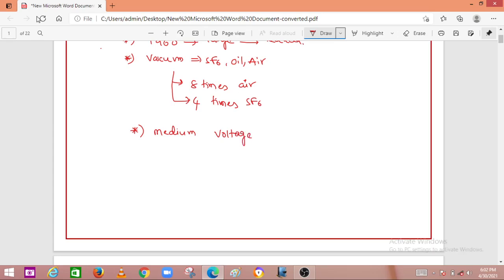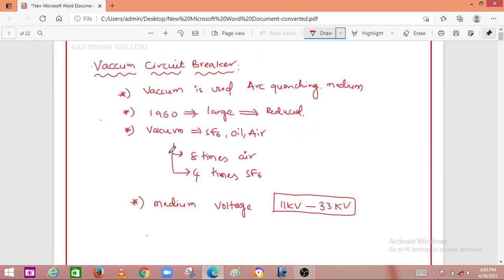Let me say from 11 kV to 33 kV voltage ranges. Up to this range, the vacuum circuit breaker is used for arc interruption. So these are the properties of the vacuum circuit breaker. Because of its high dielectric strength, it is used for medium voltage applications from 11 kV to 33 kV, and the dielectric strength of vacuum is 8 times more than air and 4 times more than SF6.